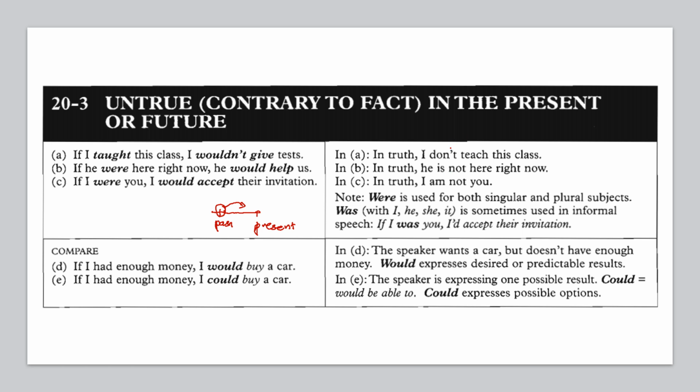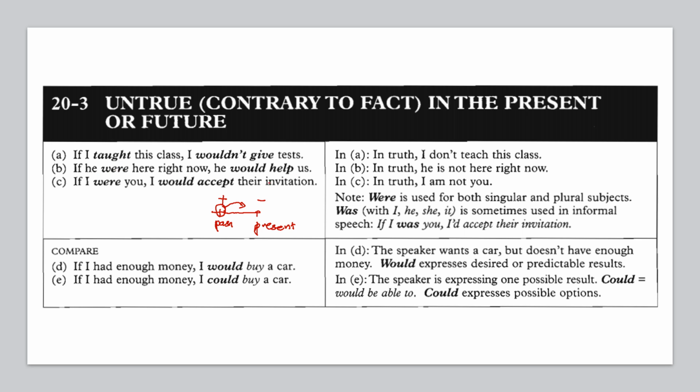simple present negative. So when you want to try to find a real condition of the conditional if, the conditional if is in the form of simple past and the real condition must be in the form of simple present. It means that you must go forward from past to present, from positive to negative, or the other way around, from negative to positive. Like in P, if he were here right now, he would help us.